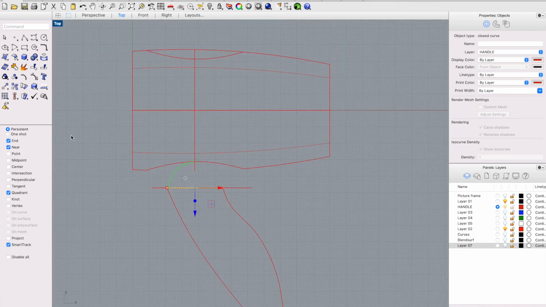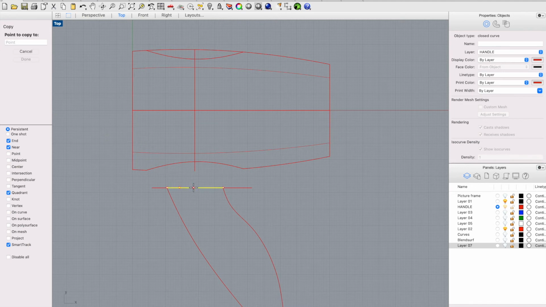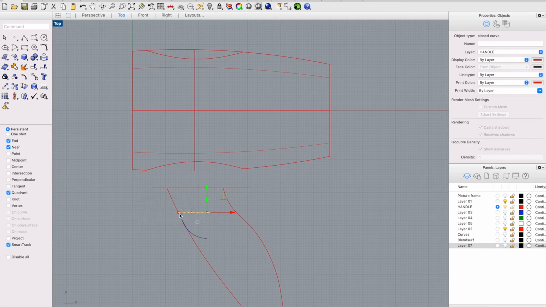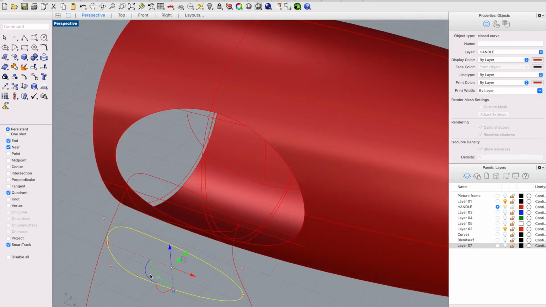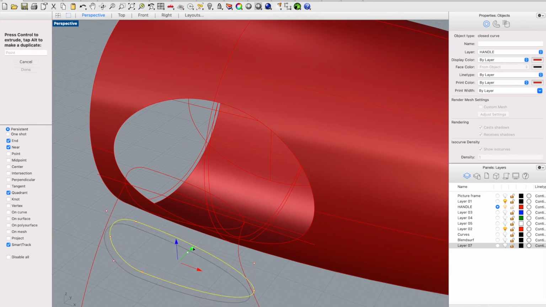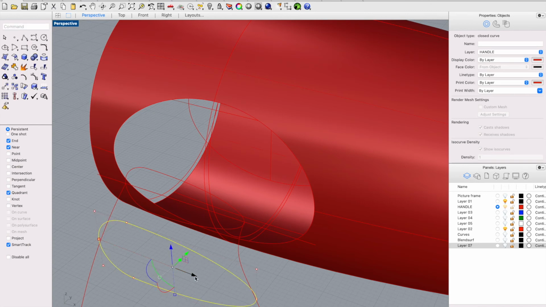Copy this ellipse here and make it bigger, scale it holding the shift key. Now looking from the perspective, I want to make sure that this ellipse is big enough, that it's passing these two curves. Okay.